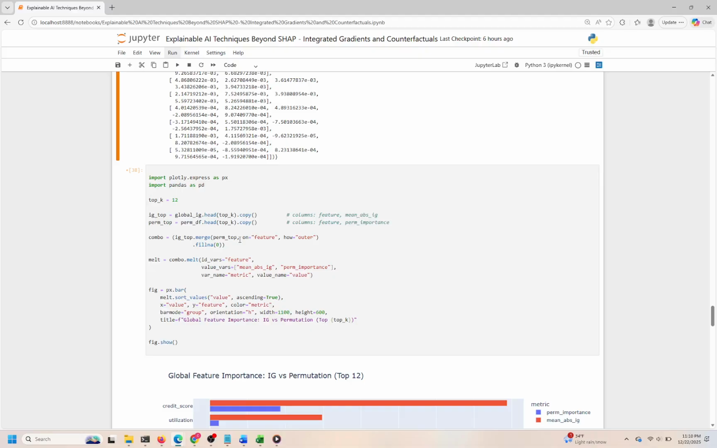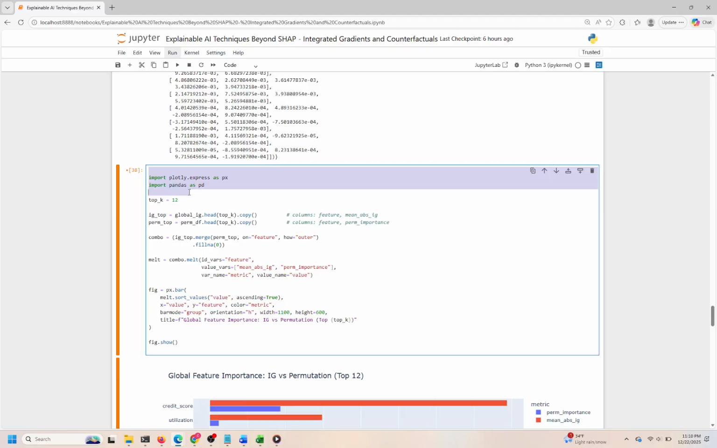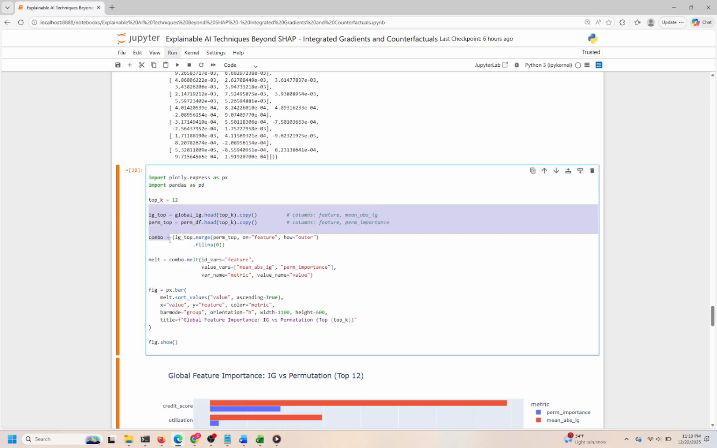Here, we start by importing Plotly Express and Pandas, essential for data manipulation and visualization. We set a variable to focus on the top 12 features, which helps us zero in on the most important predictors without overwhelming the plot. Next, we extract the top features from 2 different importance metrics, integrated gradients and permutation importance. Each subset contains the feature names and their corresponding importance scores. By merging these 2 subsets on the feature names, we create a combined data frame that includes all top features from both methods, filling any missing values with 0 to ensure completeness.